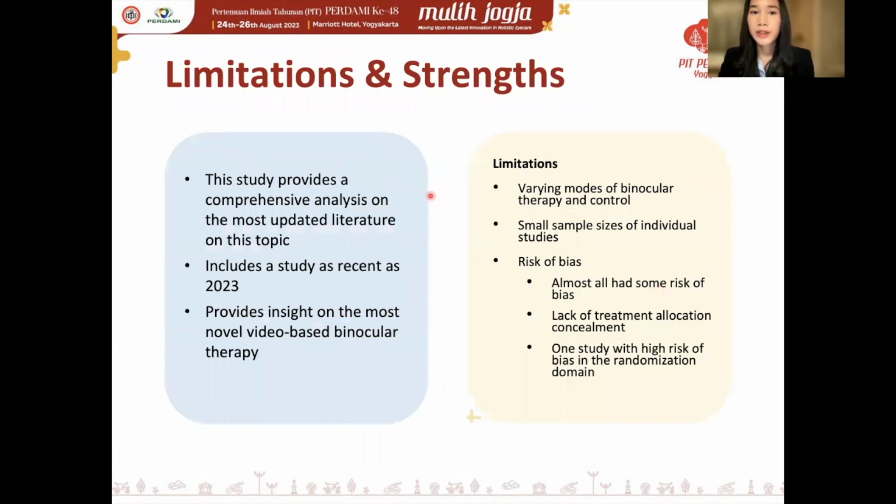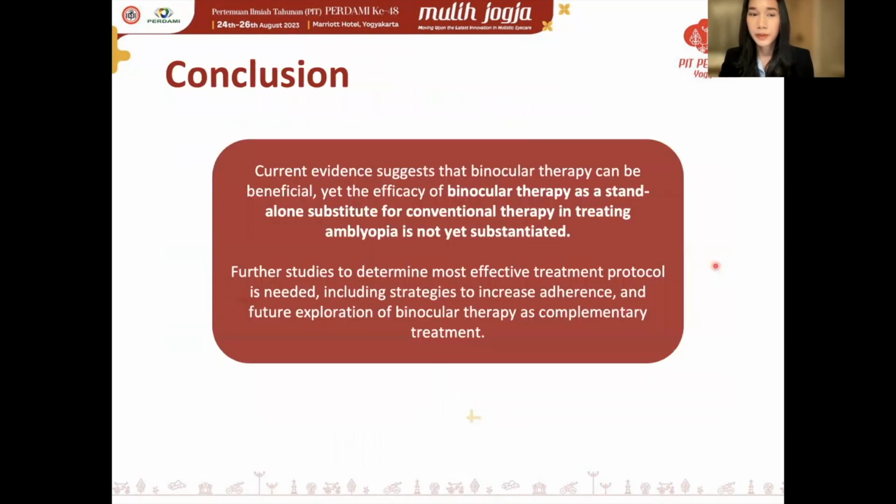This study therefore provides a comprehensive analysis on the most updated literature on this topic and provides insight on the most novel video-based binocular therapy, which was not included in past meta-analysis. However, some limitations include the varying modes of intervention and control, small sample sizes of the individual studies, and the inherent risk of bias in most of the studies. In conclusion, current evidence suggests that binocular therapy may be beneficial. However, its efficacy as a standalone substitute for conventional therapy is not yet substantiated, and further studies to determine the most effective treatment protocol are still needed.